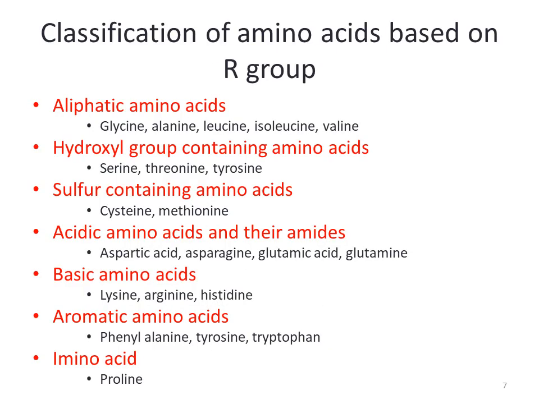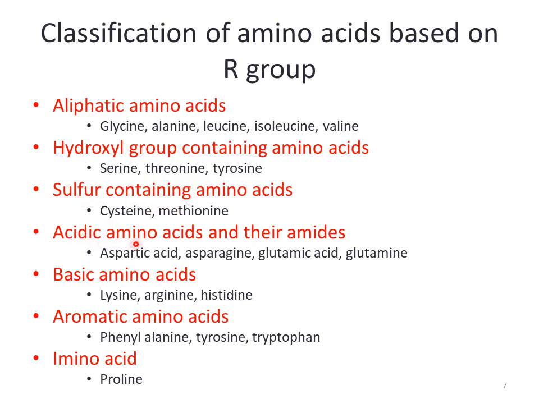As I told you earlier, the R group gives the specificity to each amino acid. So on the basis of the R group, amino acids are divided into 7 groups. One is the aliphatic amino acids, in which the R group is any aliphatic compound. And if a hydroxyl group is attached on the R side, then it is called hydroxyl group containing amino acids. If sulfur is attached in place of the R group, then it is called sulfur containing amino acids.